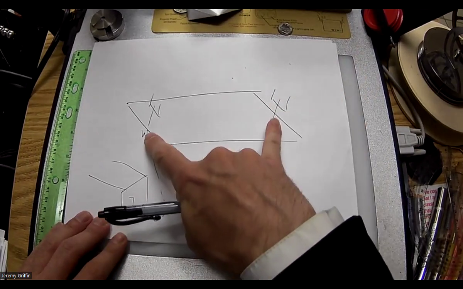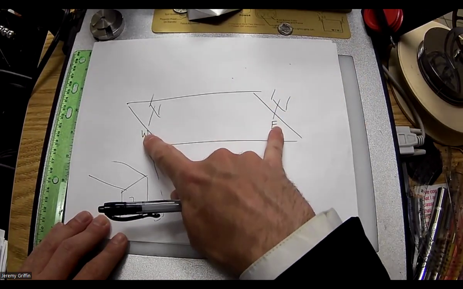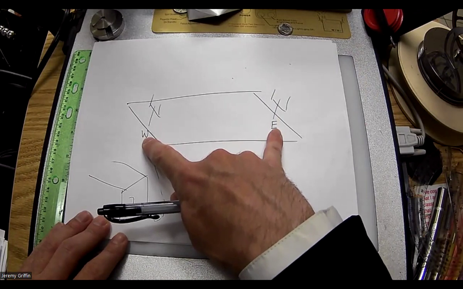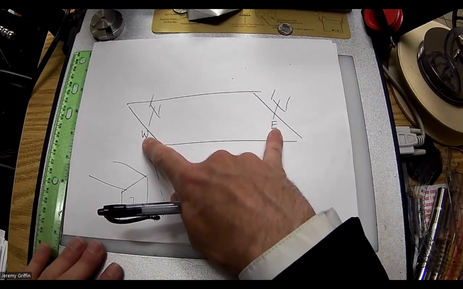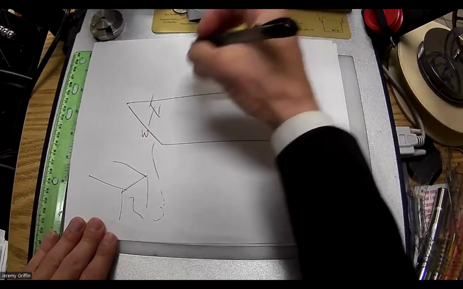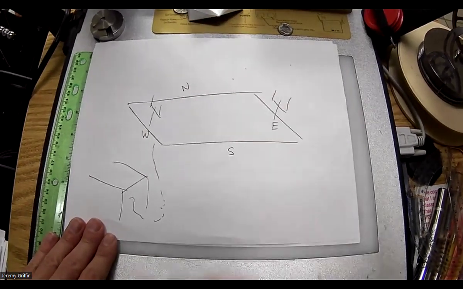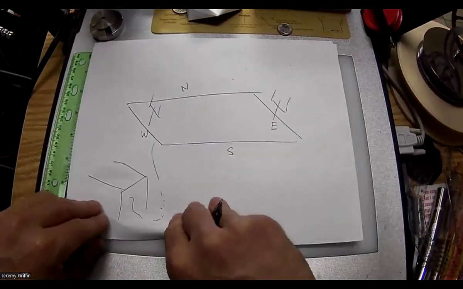From that field goal post to that field goal post, it's almost exactly a west-east line, so we're going to say that it is west-east. Okay, great. You guys got that? So that makes this north, and that makes this south. You guys got that? All right.